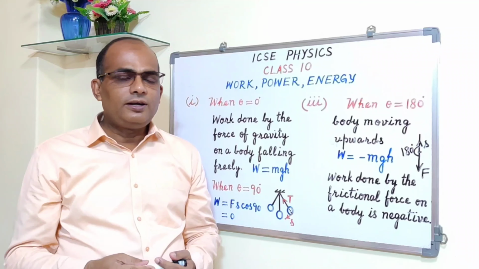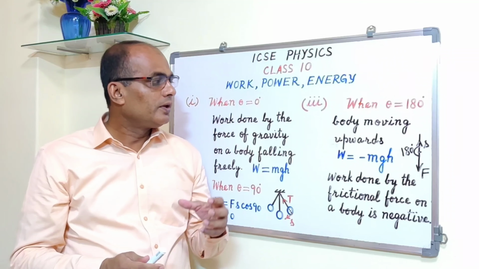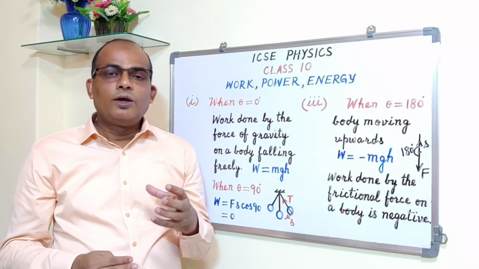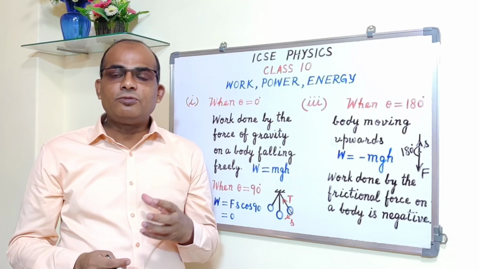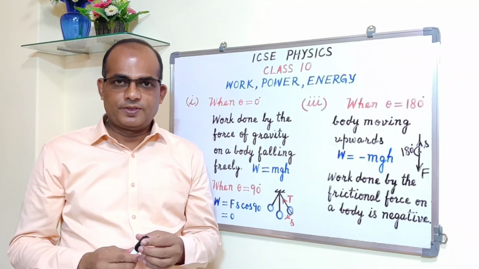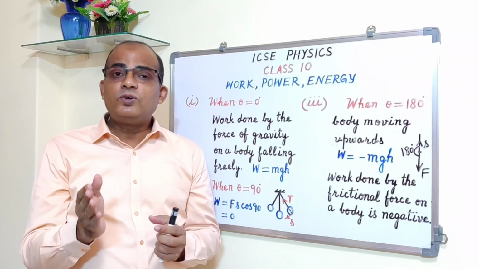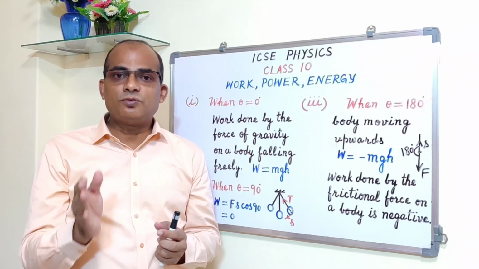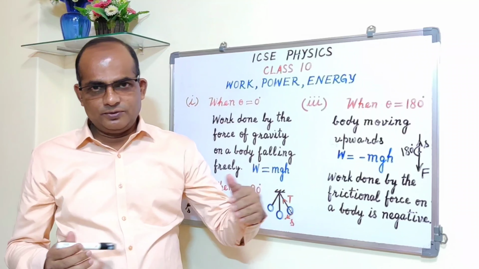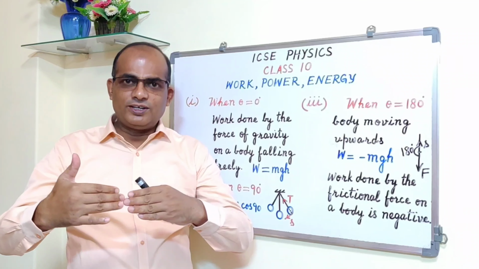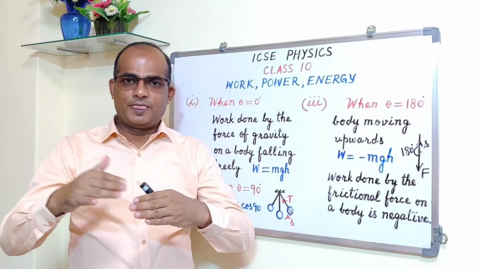One more example I give you. Consider a situation when an object is moving in a particular direction. A retarding force is applied, a body is moving in a particular direction and a force is applied in the opposite direction to stop the body.